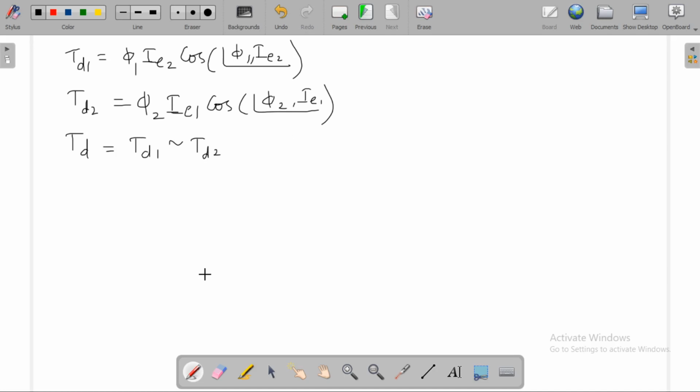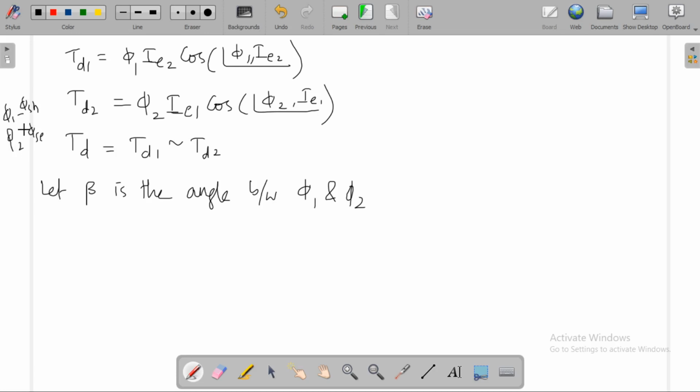Okay, let beta be the angle between phi 1 and phi 2. Here phi 1 is nothing but phi sh, phi 2 is nothing but phi se.